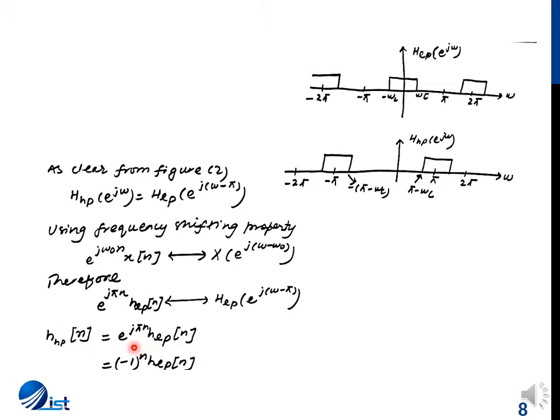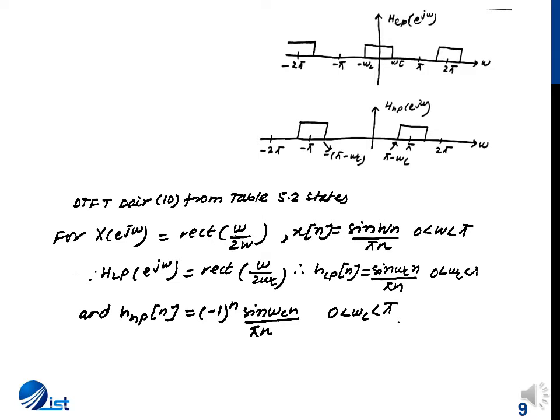If we open e^(j pi n) by Euler's formula, we have cos(pi n) plus j sin(pi n). Now sin(n pi) is 0 for all values of n, whereas cos(n pi) alternates between +1 and -1 depending upon the values of n, which is equal to (-1)^n times h_lp[n]. Therefore, if we want to convert a low pass filter into a high pass filter in the time domain, we just alternate the sign of the odd coefficients. This can be seen in the next slide.